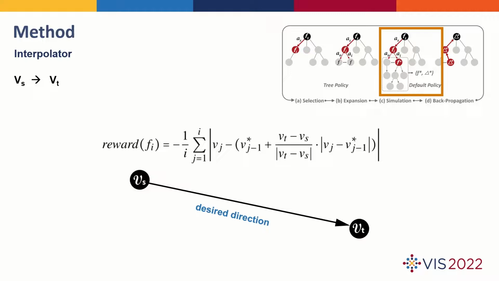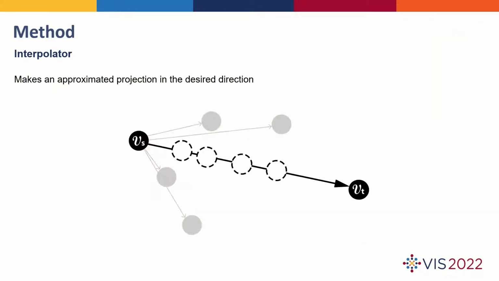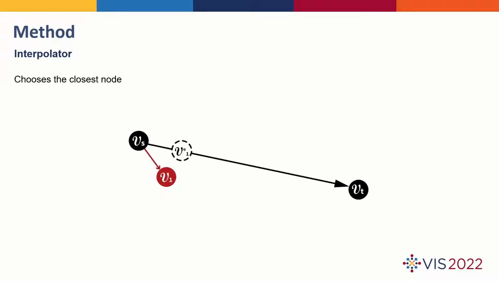And how does it search? The vector representation of each potential fact makes an approximated projection in the desired direction, and then it chooses the closest node as alternative interpolation facts.